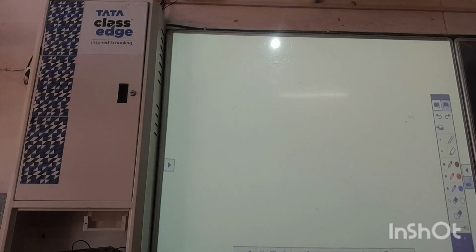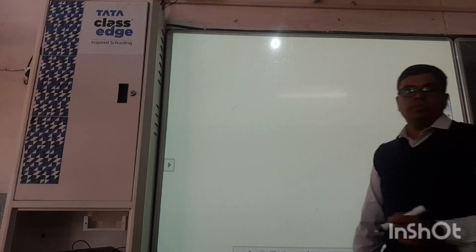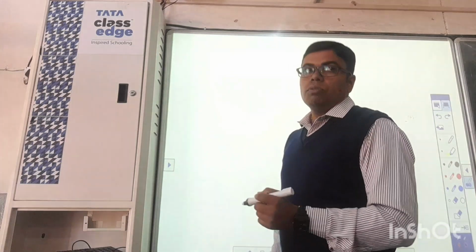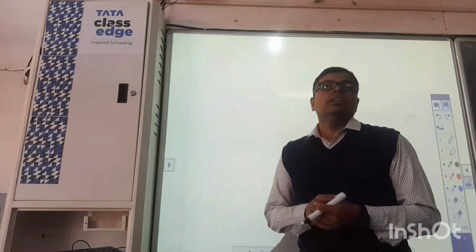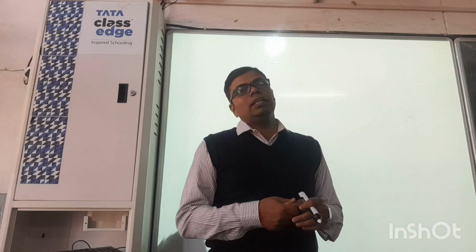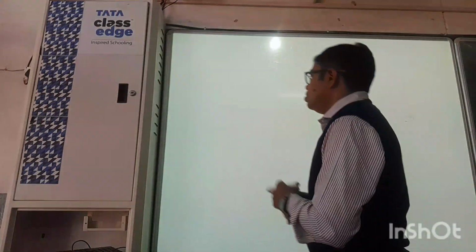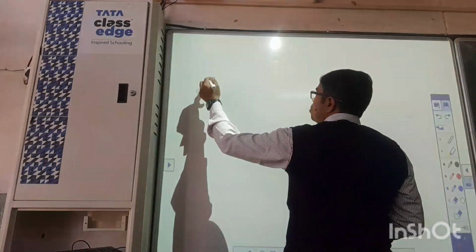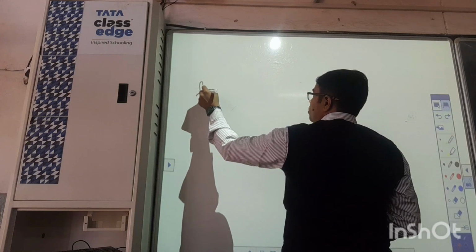Next, we shall discuss the for loop. Already we have discussed the while loop, so we have got an idea of the different parts of a while loop. So we will try to make use of the for loop. How do we make use of the for loop?